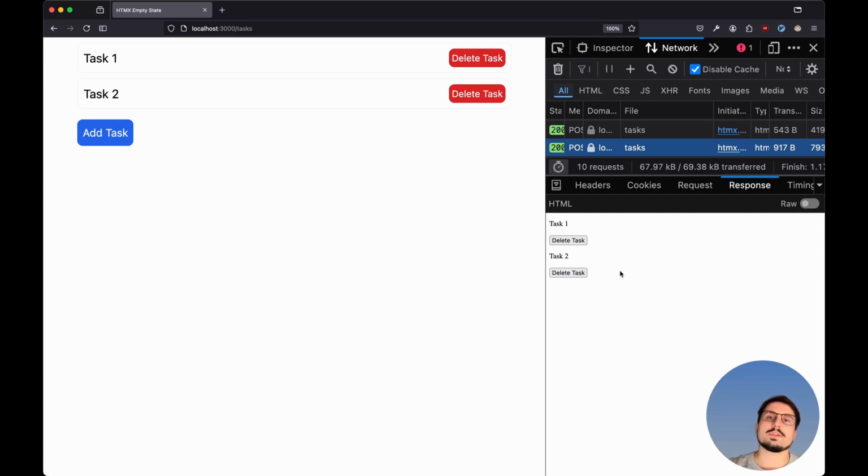So if you go with the CSS approach, it is going to be a bit more complex when it comes to our requests, but it is going to be also more performant since we don't need to return a list of tasks each time that we either delete one or add a new task. And then with the HTMX approach, it is going to be simpler since we don't have to think about inserting a new item at the bottom of the list or different CSS classes, but it is also going to be a bit less performant. Now, if your lists are not that long, then it is not going to be much of a difference, but again, these are the pros and cons of both of these approaches.